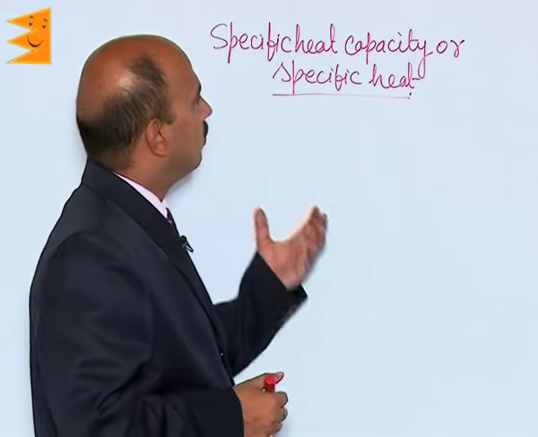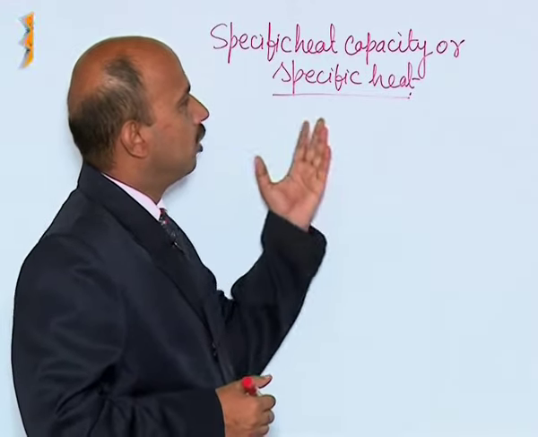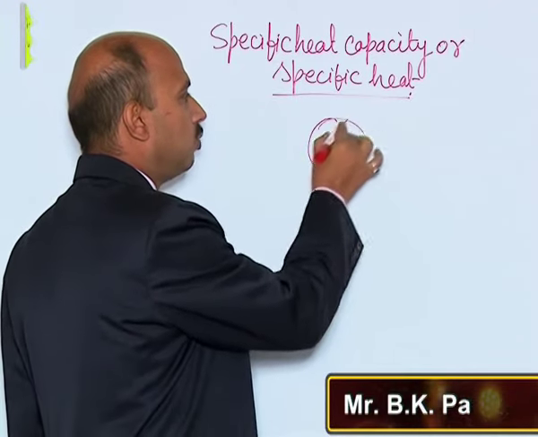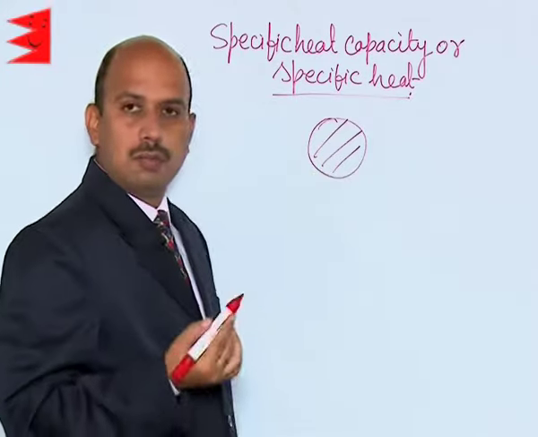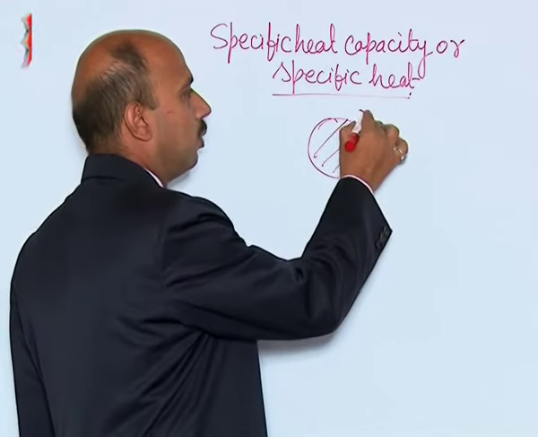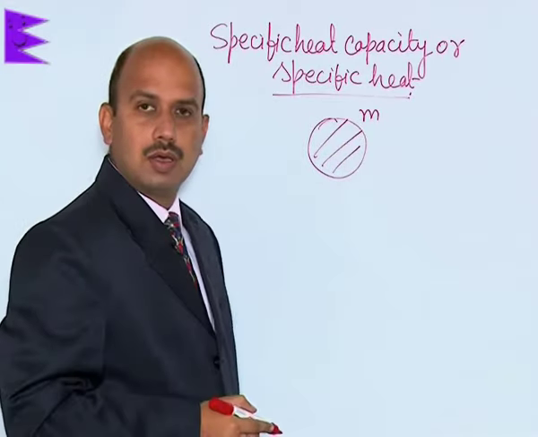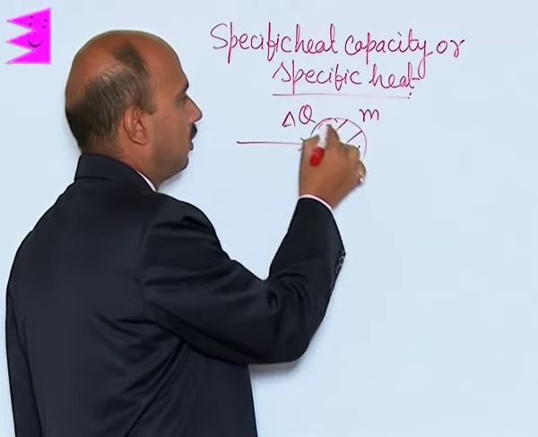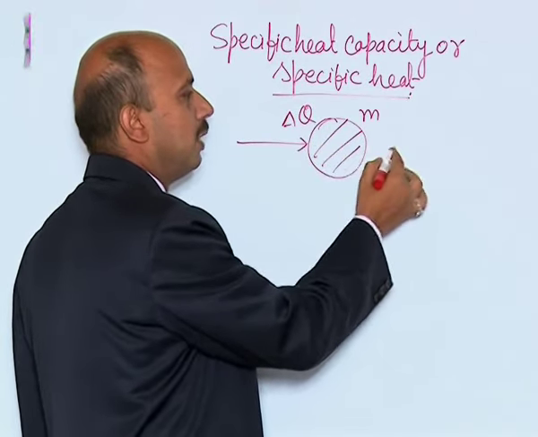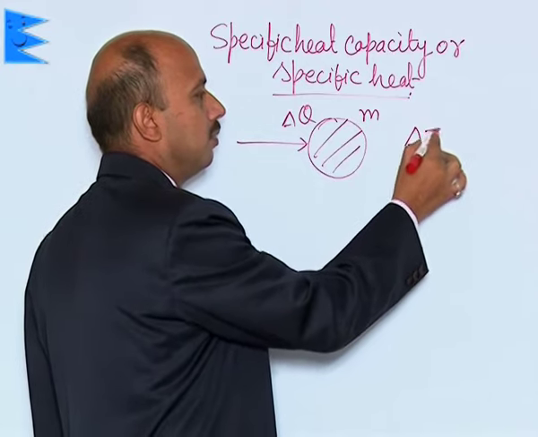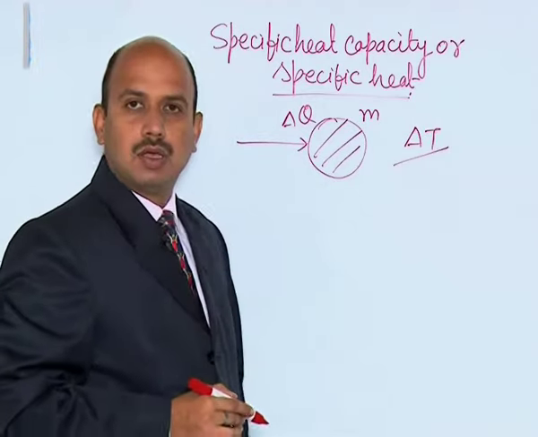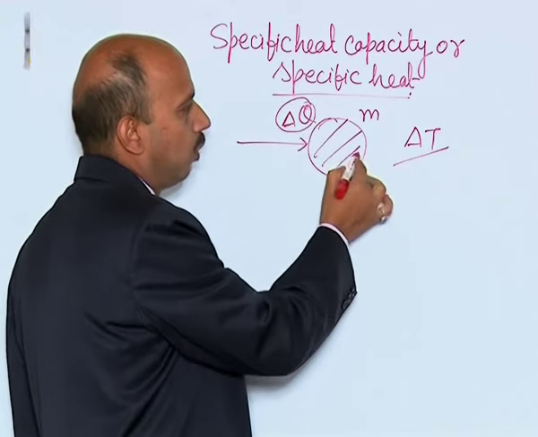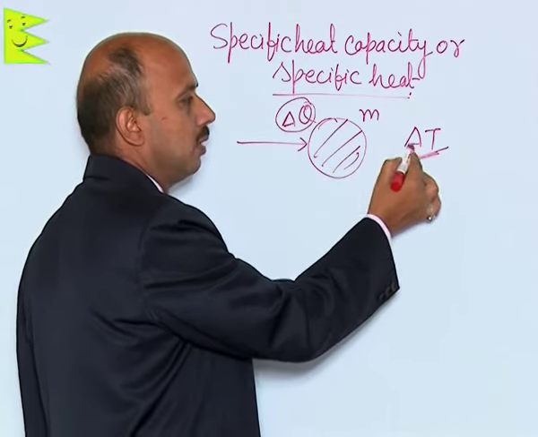Now see, the next concept is specific heat capacity, or specific heat. Suppose you have taken substances of different materials, each of mass m. If you give delta Q amount of heat to this body, there is a rise in temperature by delta T.